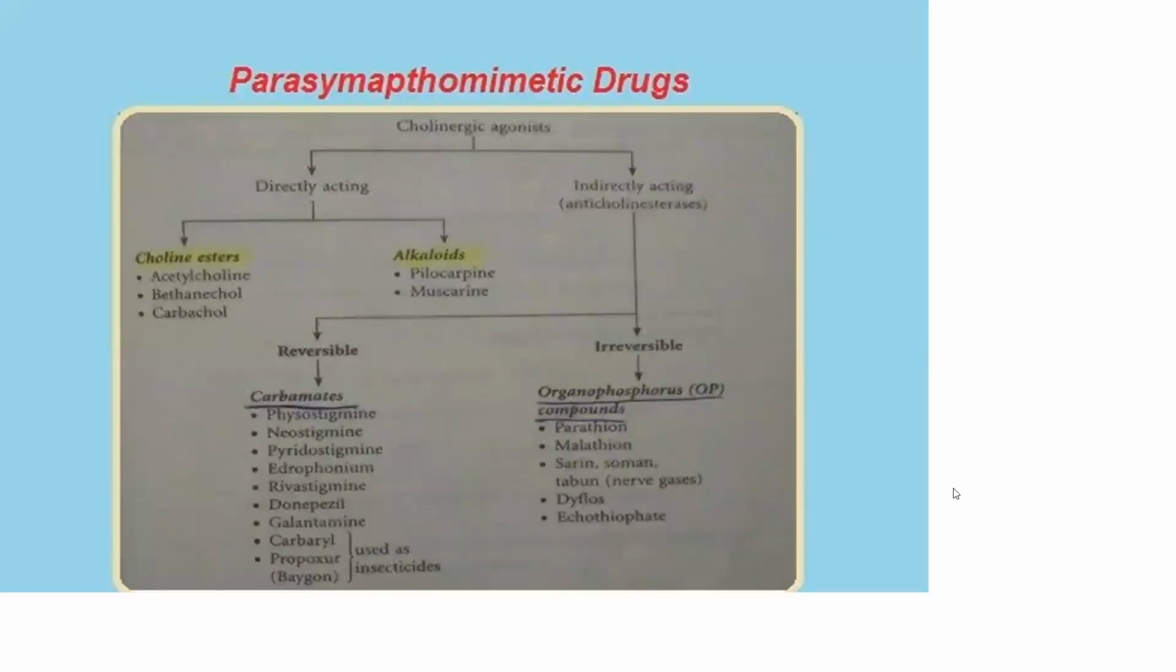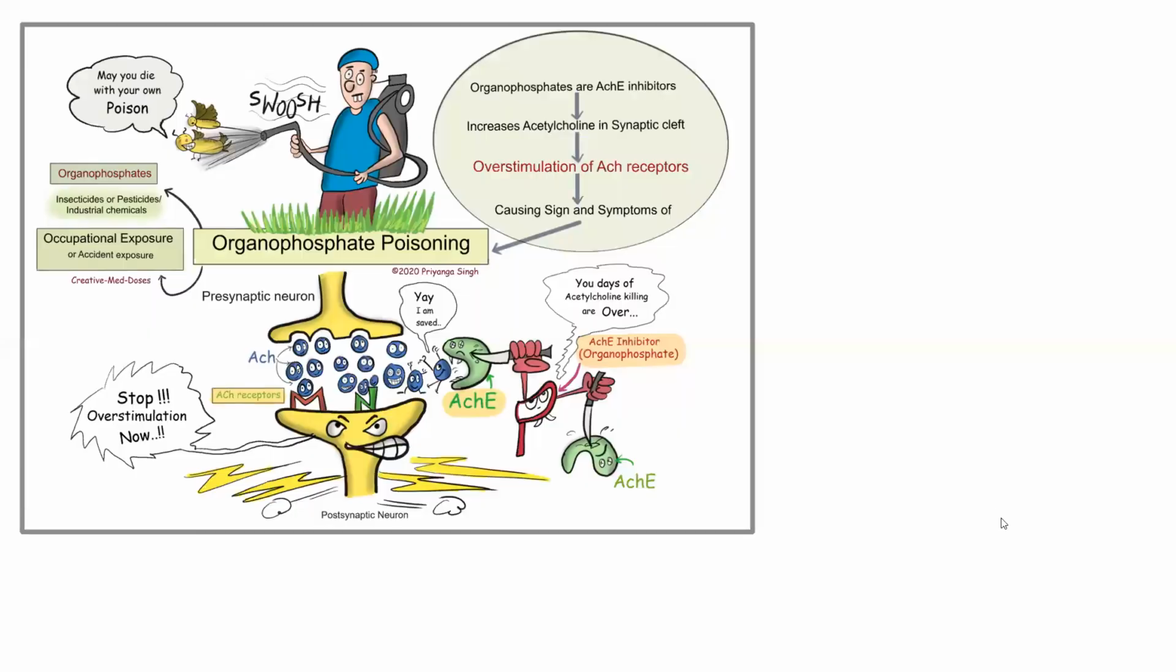So here we completed the reversible anticholinesterases, and we will talk about the irreversible anticholinesterases, that is OP compounds, OP poisoning. This might be a very important long answer question for you. These organophosphate compounds are mainly used to kill insects, typically in the agriculture sector. And these are acetylcholinesterase inhibitors.